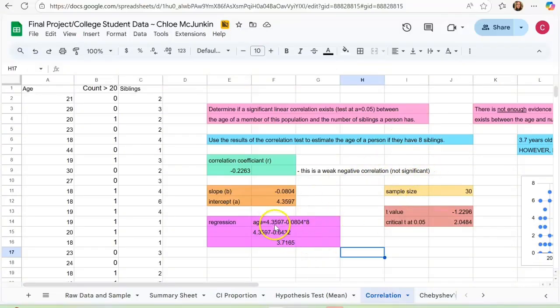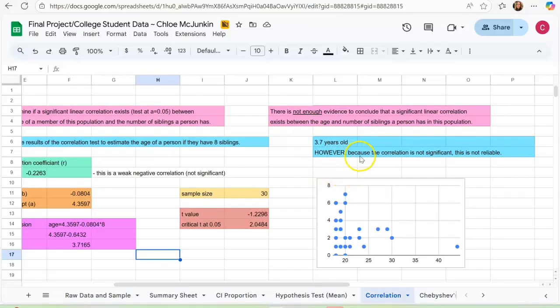So we found that the intercept is 4.3597 plus the slope, which is negative 0.0804. Doing all the math, the age is equal to 3.7.